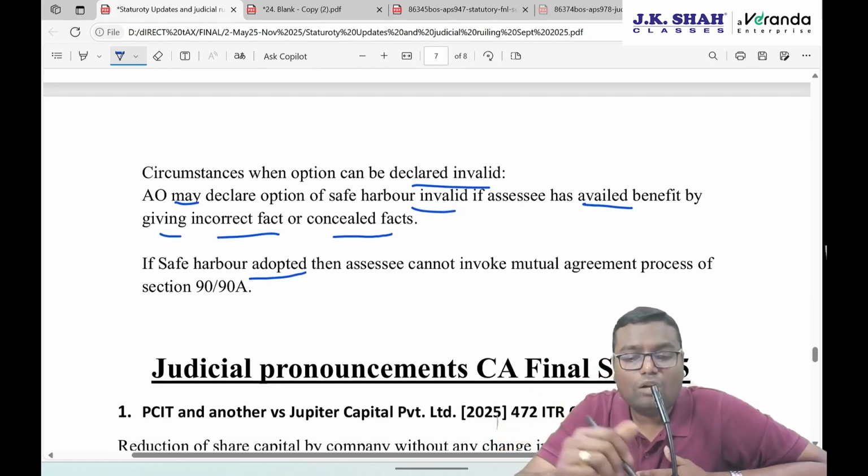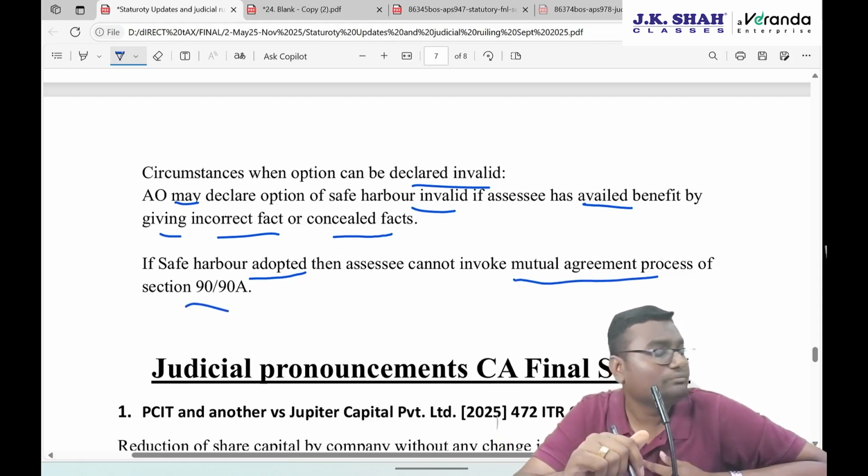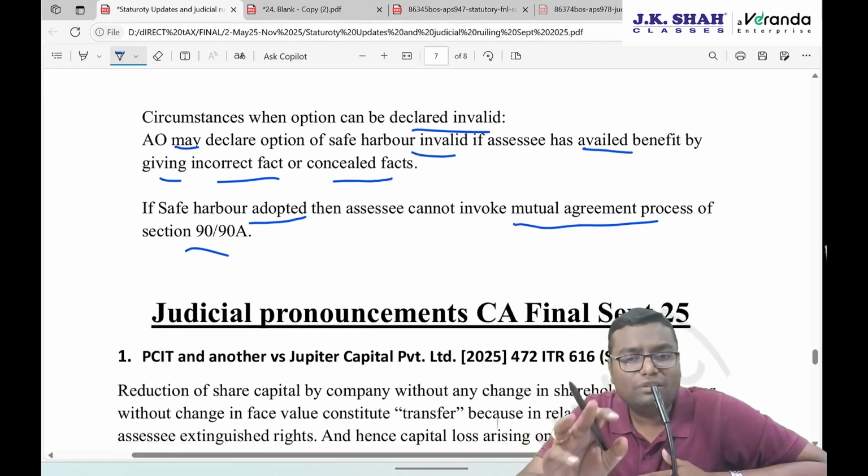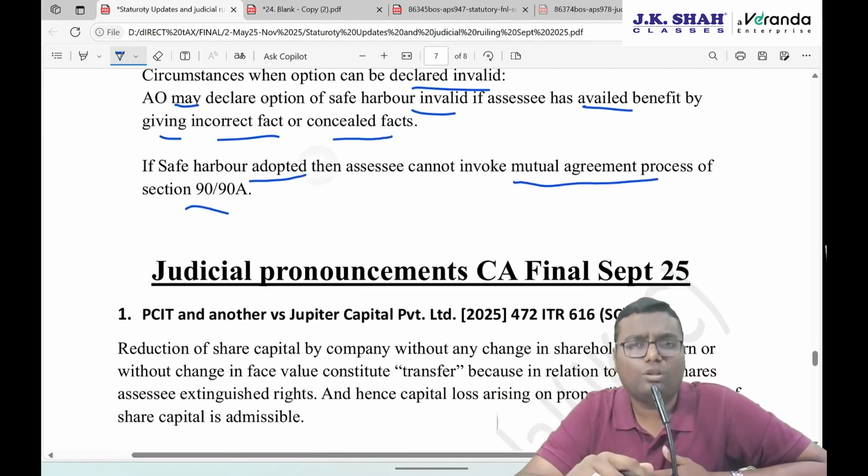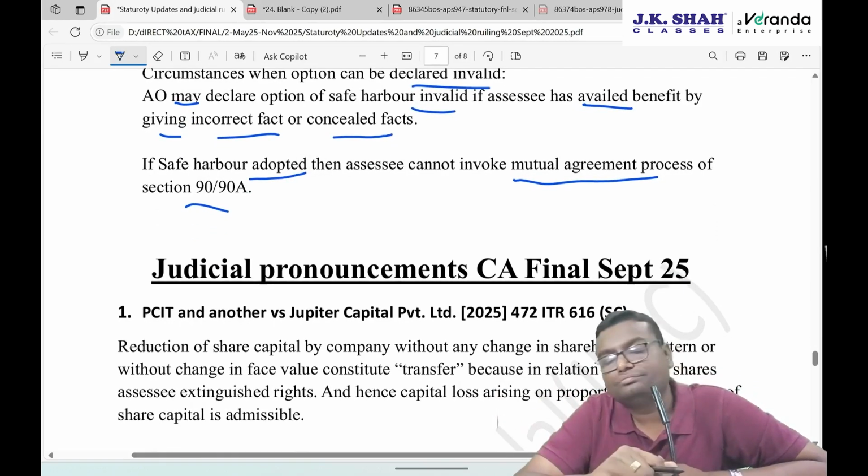If safe harbor is adopted, in India, there will be no litigation. On the international forum, also no litigation. Whatever is the MAP process, mutual agreement process under section 90 or 90A, that is within DTAA, those processes cannot be adopted. So now whatever will happen will be strictly between you and the income tax authority. And the international forum will not come into the picture. You don't have the option of international arbitration, in short.